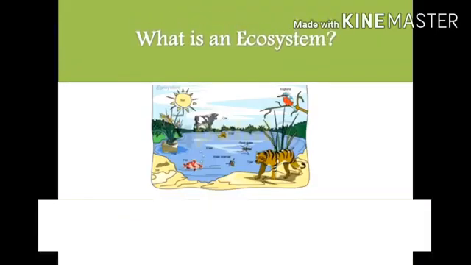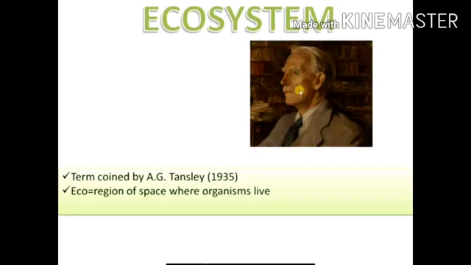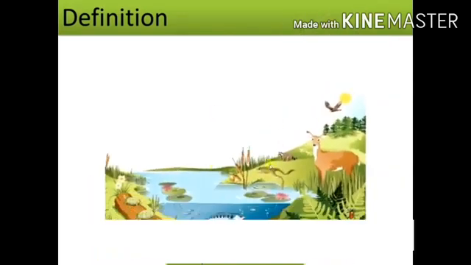Let us learn what is an ecosystem. This term ecosystem was coined by A.G. Tansley in the year 1935. Eco means the region of space where organisms live, and the system is formed by interaction of organisms. So we can say that an ecosystem